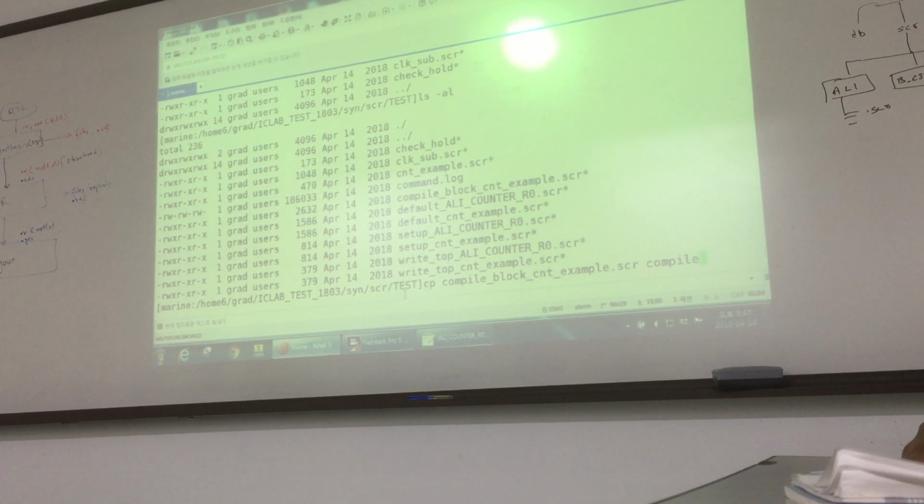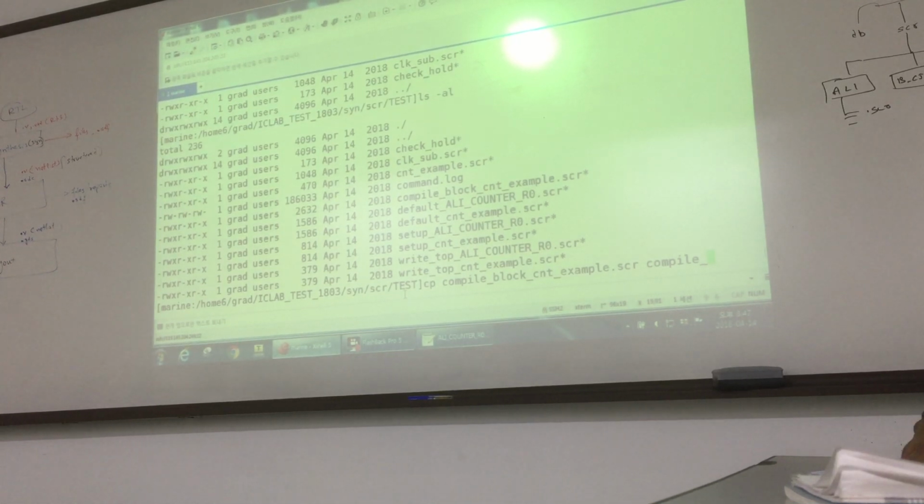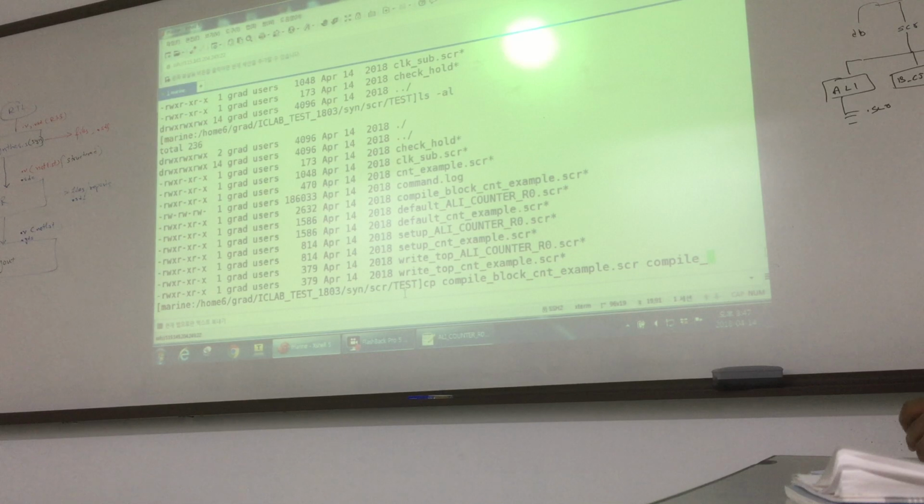The CP command, it means copy. It will copy the existing file with a new name.